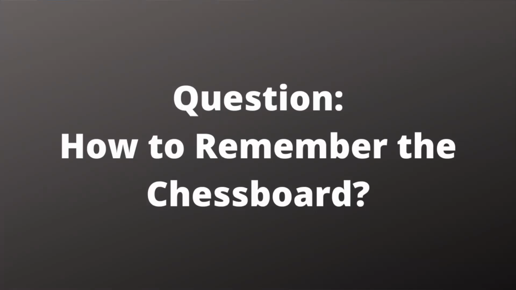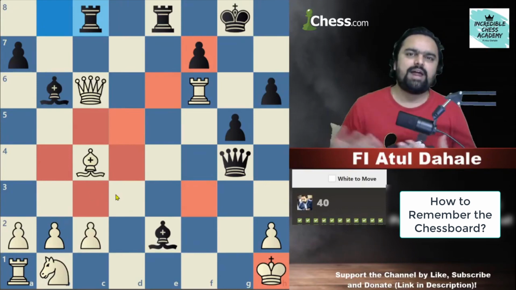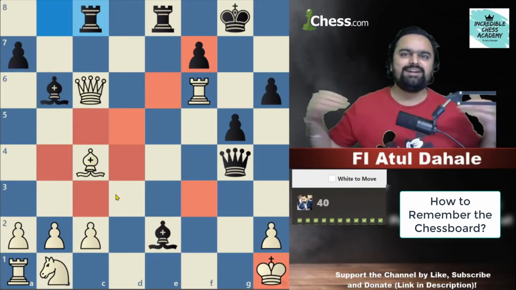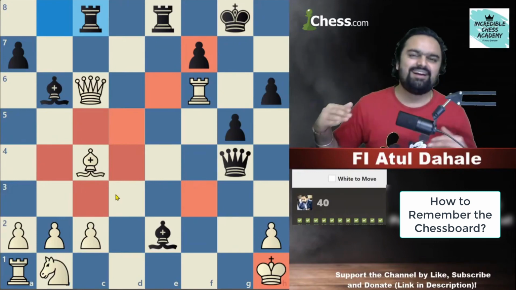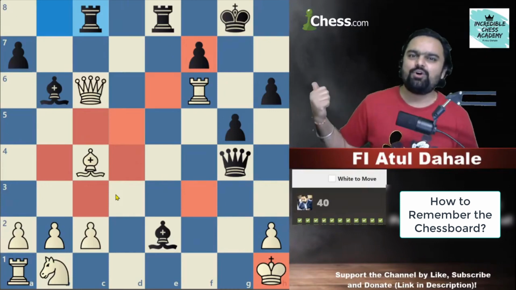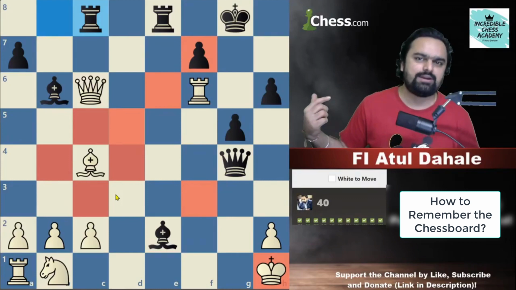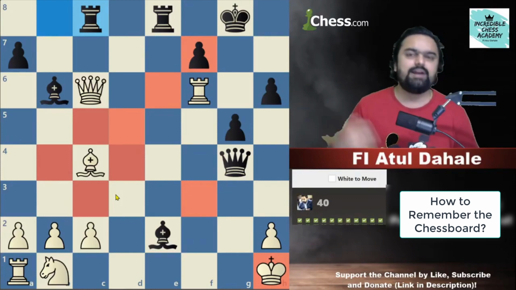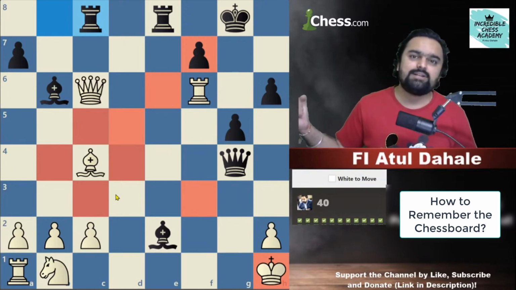How to remember the chessboard? There is one thing you can do. If you have a chessboard at home, hide A B C D E F G H and 1 2 3 4 5 6 7 8, whatever it is, hide it, and then take white side or black side. Always remember that on the corner of your right hand side, it is always h1 square if you are white, and if you are black, then your right hand side square is always 8.